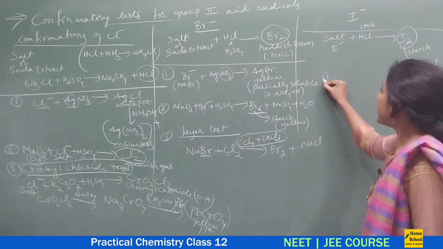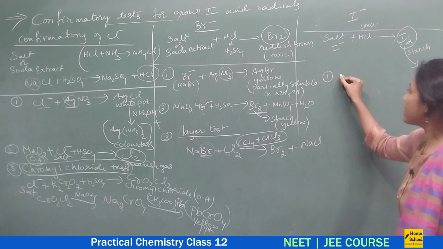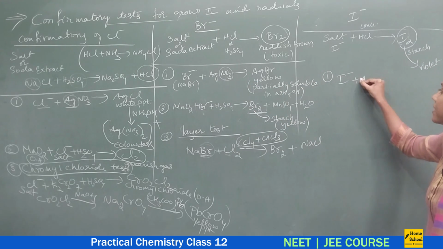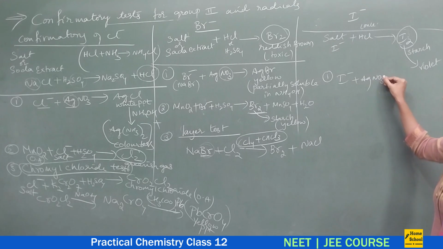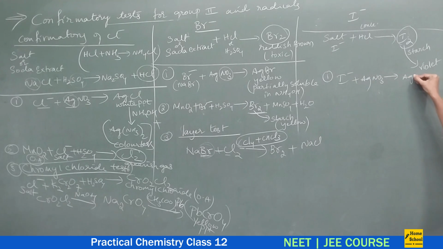Now the confirmatory test is exactly similar to these things. Suppose you take any salt containing I minus and add AgNO3, what precipitate will you get? AgI, which is dark yellow in color, and it is insoluble in ammonium hydroxide.